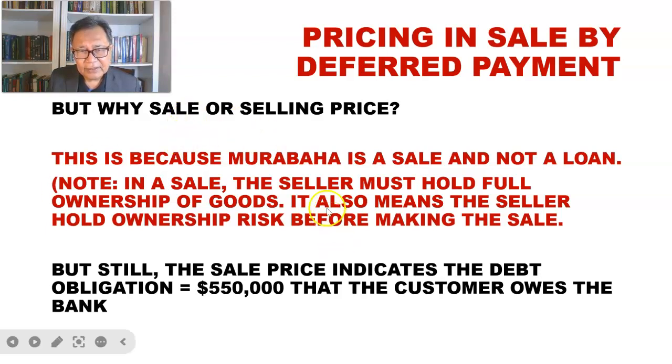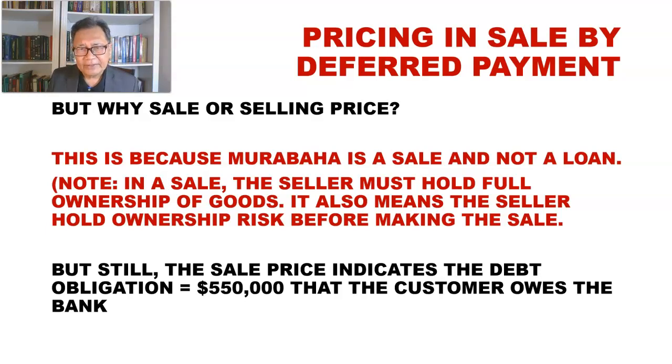That is, in a sale, the selling party, who is the bank, must hold full ownership of the goods before making the resale on credit. So it also means that the selling party, the bank, is expected to hold ownership risk before making the sale. So Murabaha as a sale alone is not enough to justify the permissibility of the profit margin.